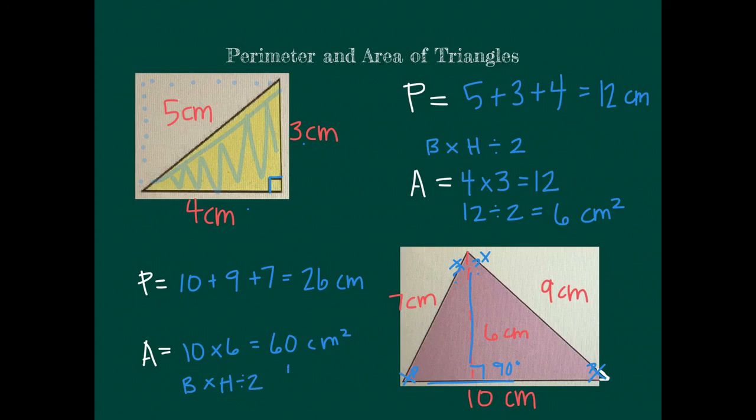So then I'll take 60 divided by 2, which gives me 30 centimeters squared as the triangle area. Key thing to remember with triangle area is to find the base and height, which remember must be a perpendicular angle, 90 degrees. Multiply the base and height, and then always remember to divide by 2.